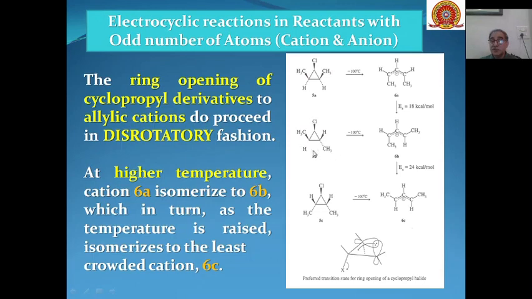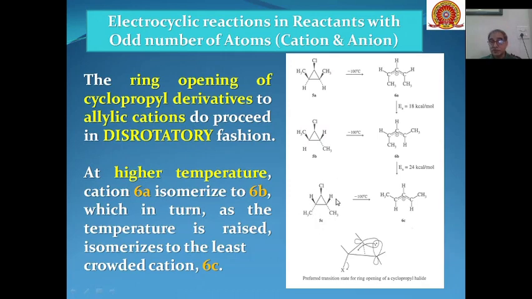This hydrogen is also alpha, so this is a trans compound of the same 5A. This trans reactant will produce this one, and this can even be transformed into a much more stable carbocation by supplying this much energy. If 24 kilocalories per mole of energy is given to this reaction, then this can be converted into the most stable carbocation, that is 6C, and this 6C can also be synthesized from this cyclopropyl compound.